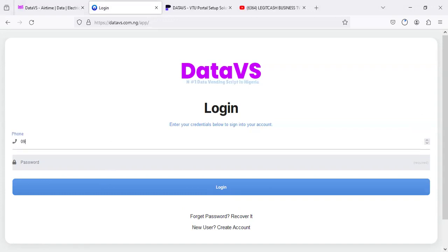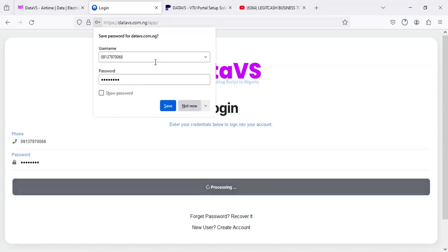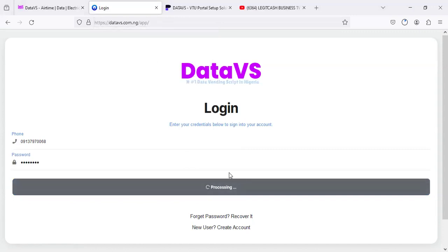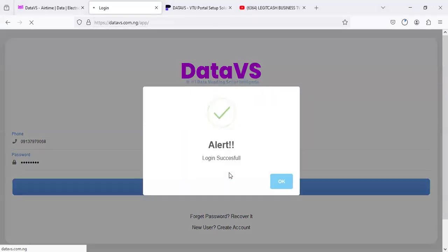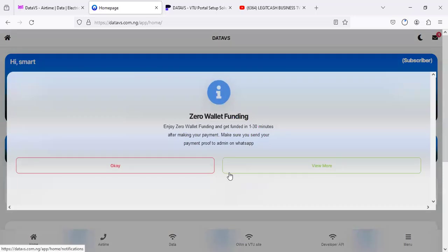But we already have an account, so I'm just going to log into the account I have on the platform just to show you a few things, because I don't want this training to be lengthier. Once I'm logged in, I'm going to be showing you a few things on the system, not how to own a VTU system at almost free cost, because that's the title of this training.